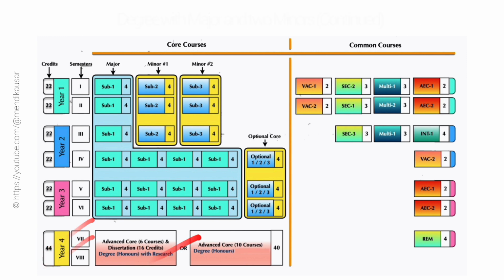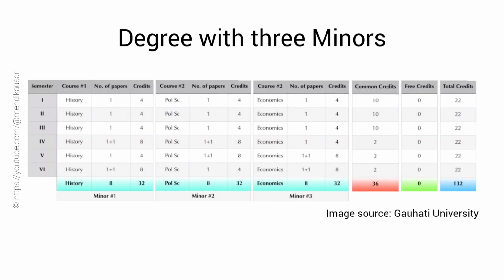Now, let us see details of the 3-year bachelor degree with minors but no major. The schematic structure is shown in the figure. The salient features of this type of degree are: this student has chosen to study all the 3 subjects equally.